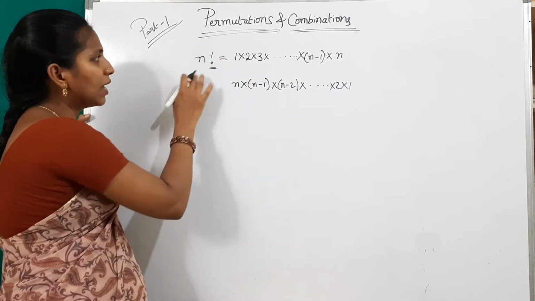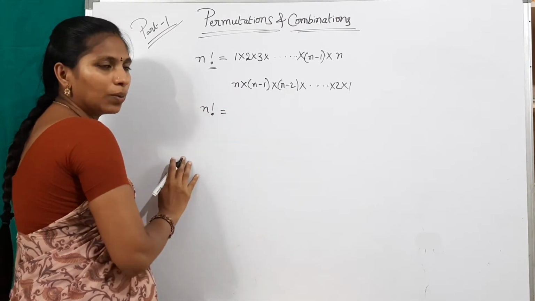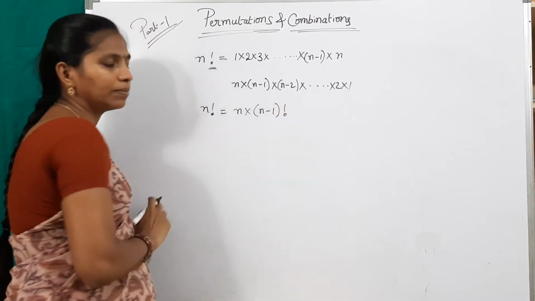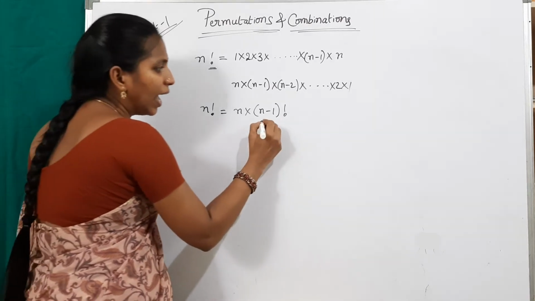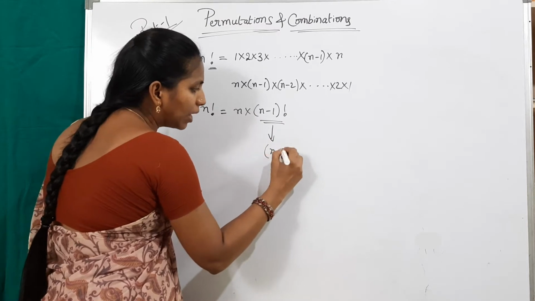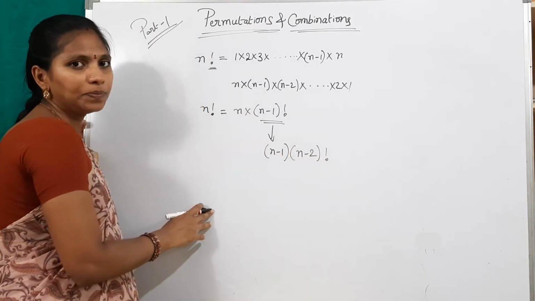Multiplication is there. This is n factorial. Now see, n factorial is equal to n into n minus 1 factorial. Again we can write this n minus 1 factorial like n minus 1 into n minus 2 factorial, like that.